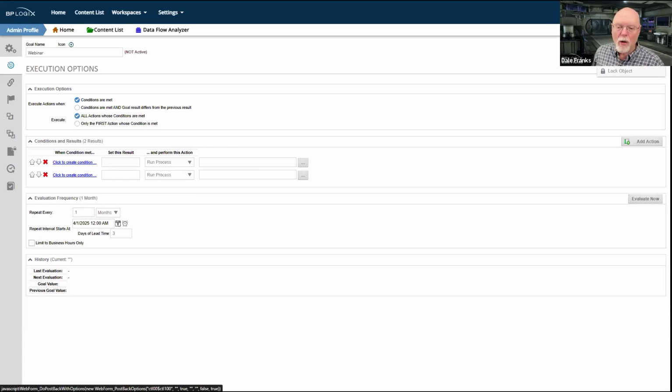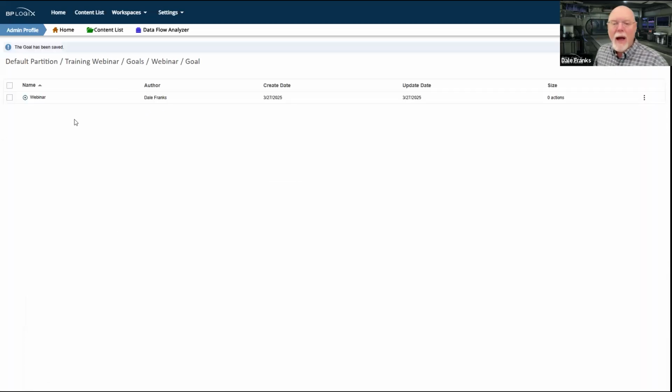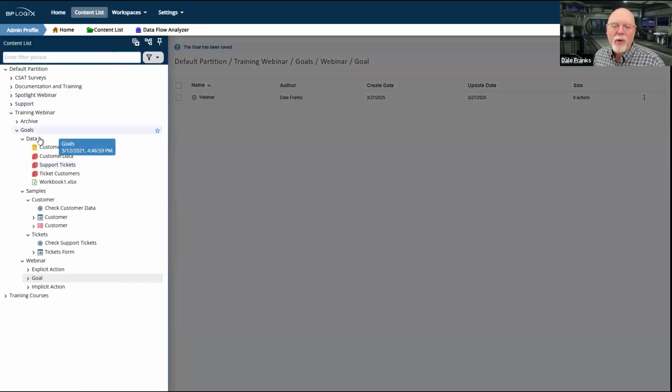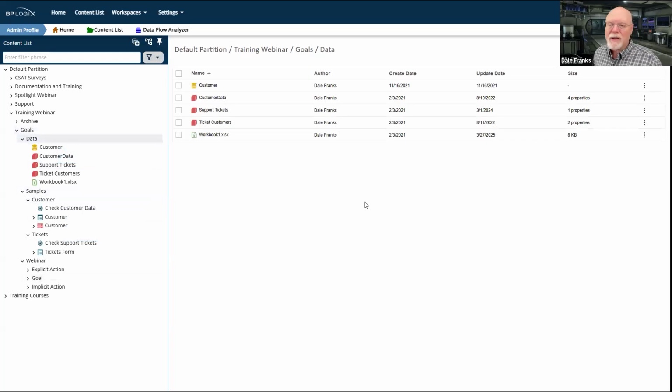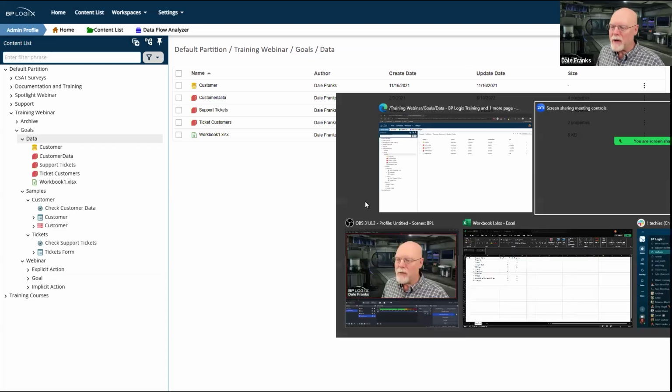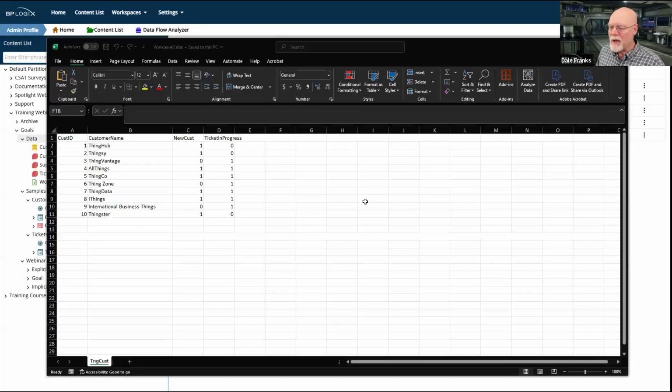So we're going to leave this goal for right now. And we're going to go take a look at some data that I've created for the webinar. So let me pin the content list and let's go into this folder here. So I have some customer data from a couple of different companies. These are, of course, fake companies, but here they are.